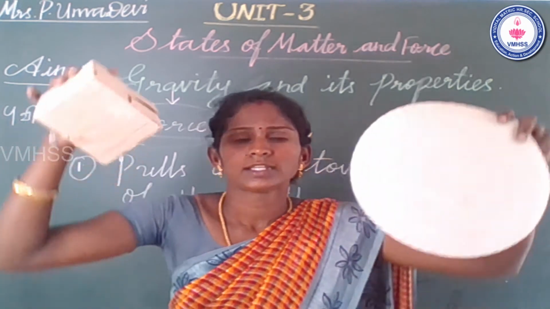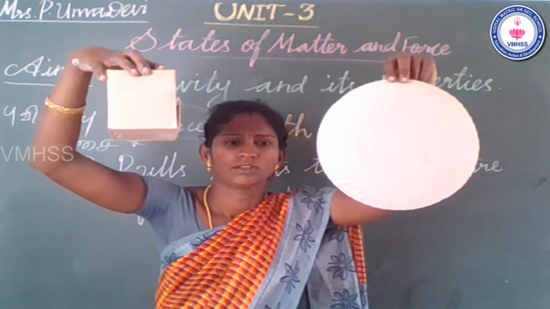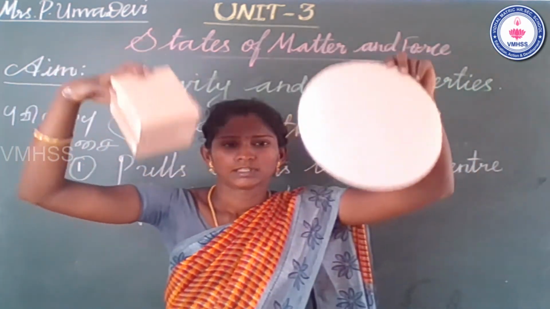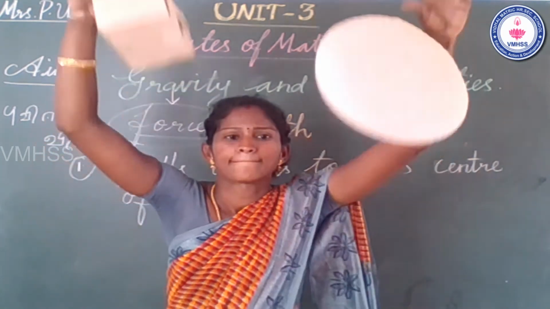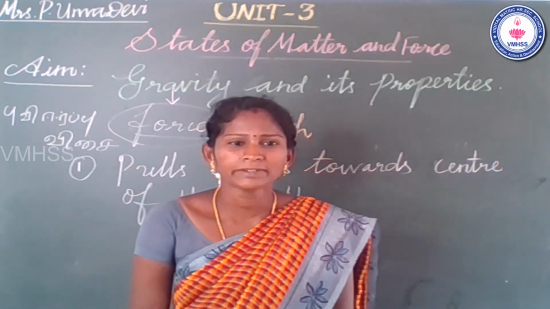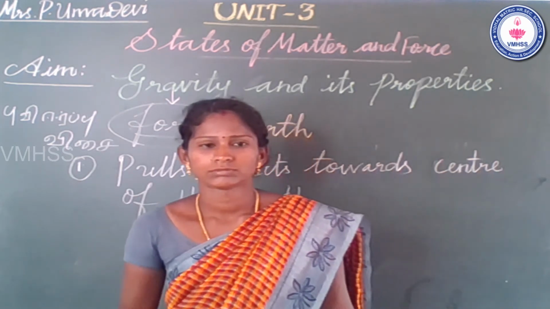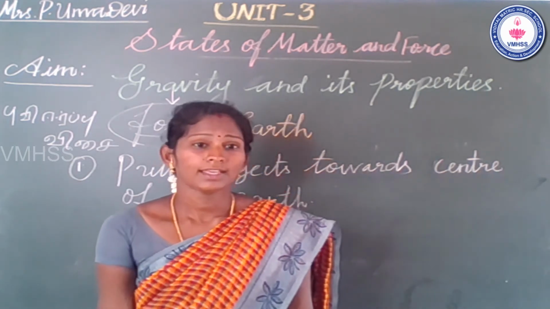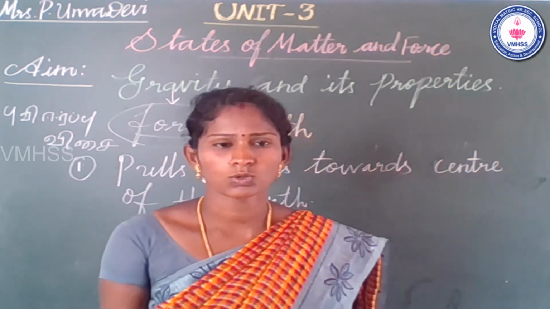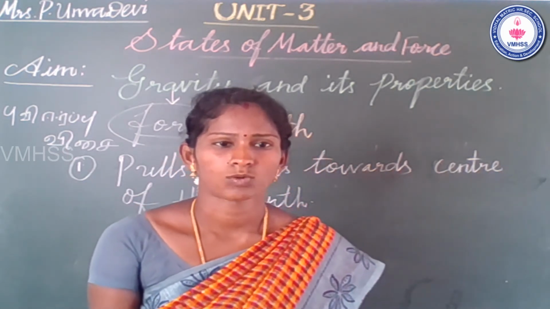Okay, now I throw them in the air. Okay, what happened? Yes, the paper plate comes down, and the cardboard box also reaches the ground.